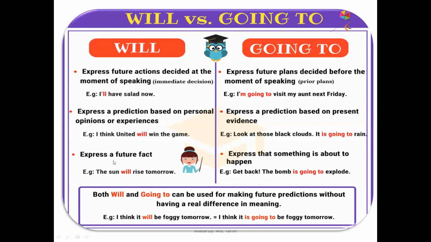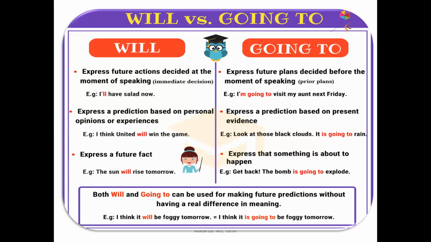Now, will is also used to express a future fact, something which is unchanged, which is scientifically proven. For example, the sun will rise tomorrow. So this is unchanged. Going to is used to express that something is about to happen. It is not a fact. It is not a situation which is scientifically proven.